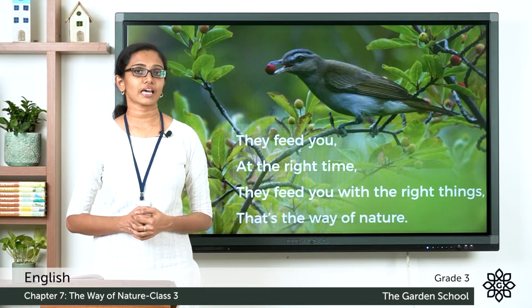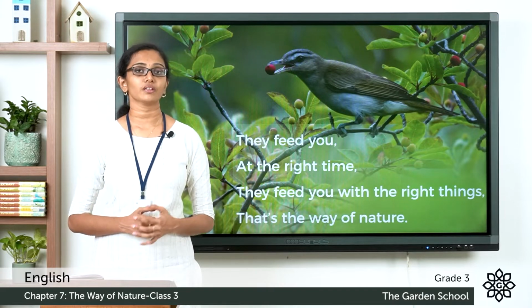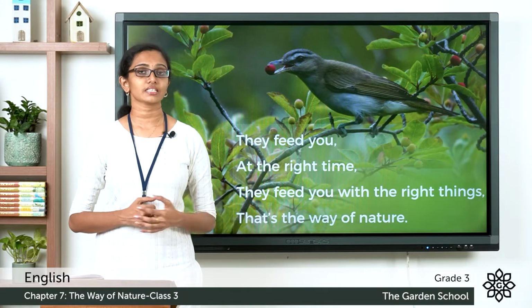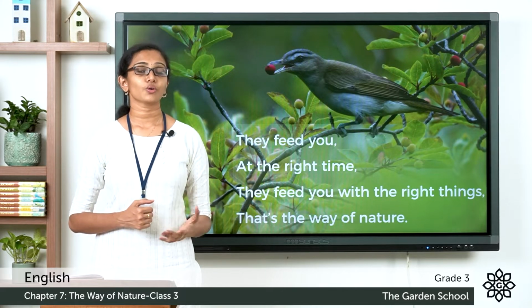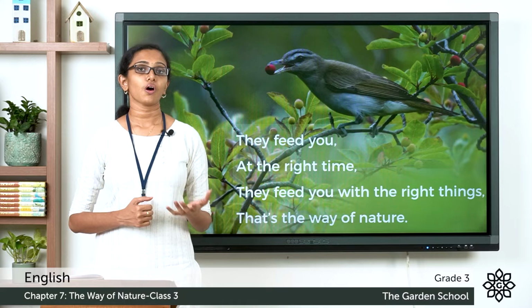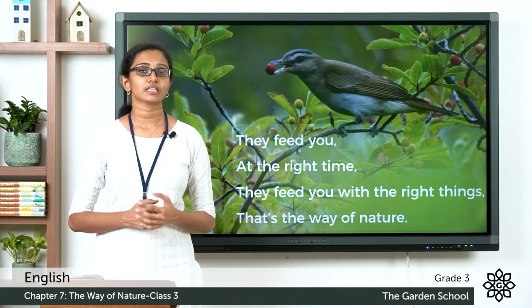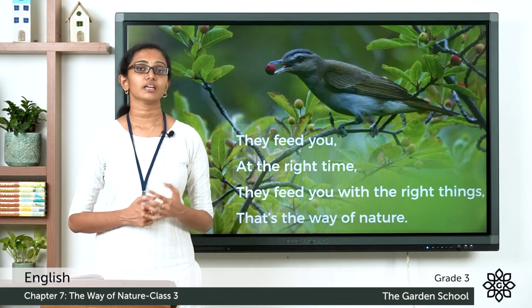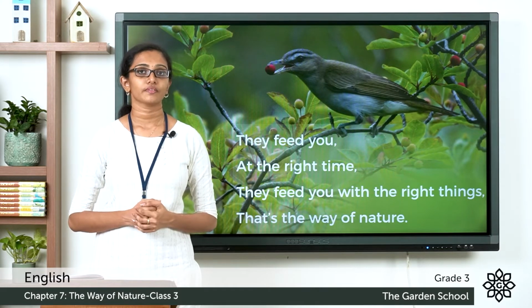In the first two stanzas, the poet is talking about the trees in nature. Look around yourself. Do you see the trees in cluster? Cluster means to grow in groups. These trees which grow in groups provide all that is needed by the living beings in nature. The trees provide us food and warmth. And they also provide shelter. And when you feel tired, the trees provide you shade. And that's how they are in nature.